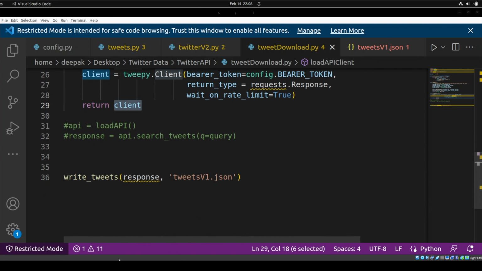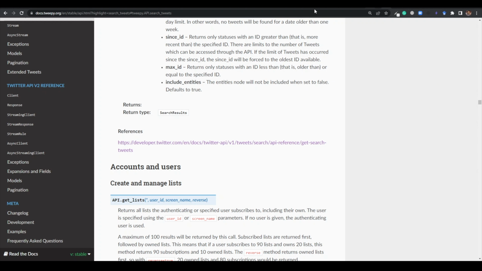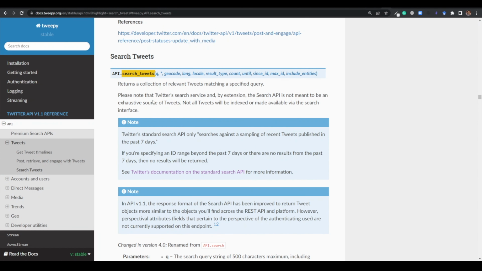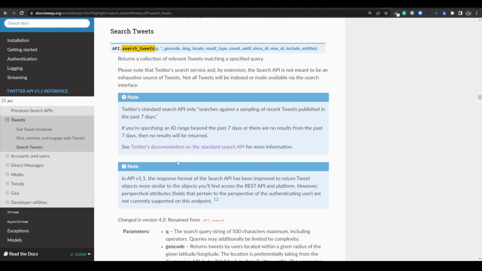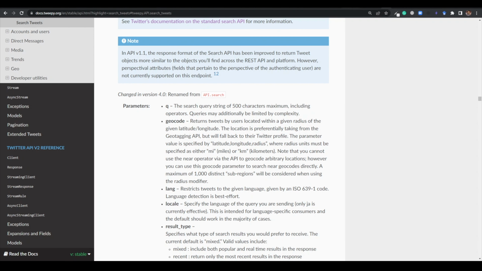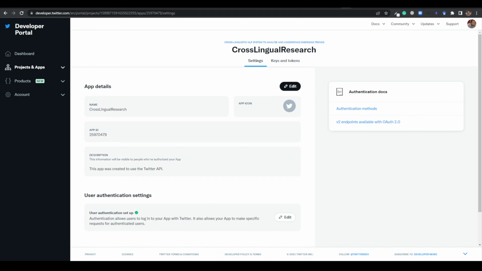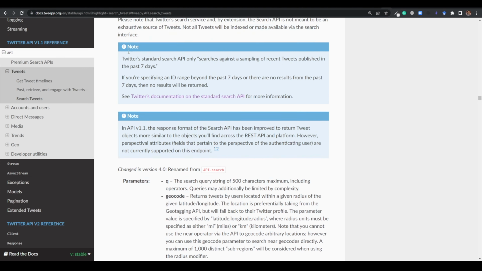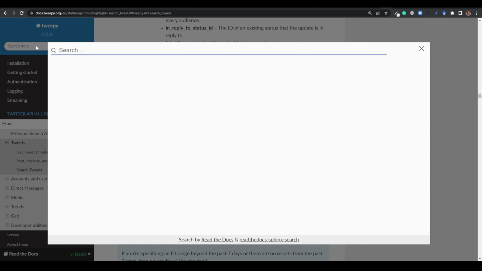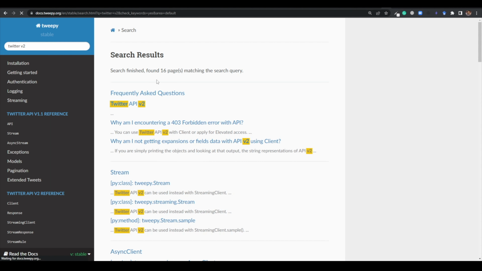And why is it returning the client and what are we going to do with that? Just see this. This is the API, but let's go to v2 somewhere. I will search here maybe.